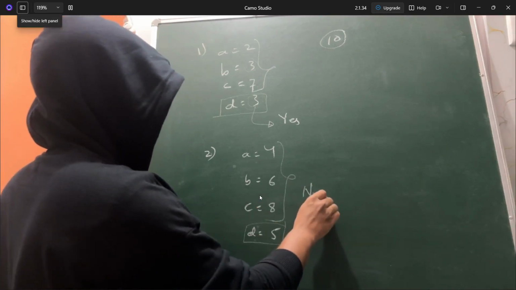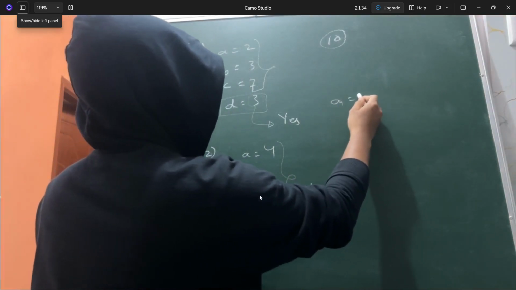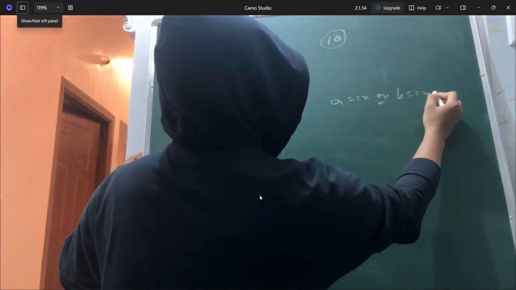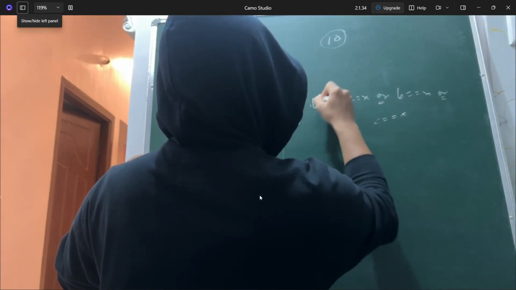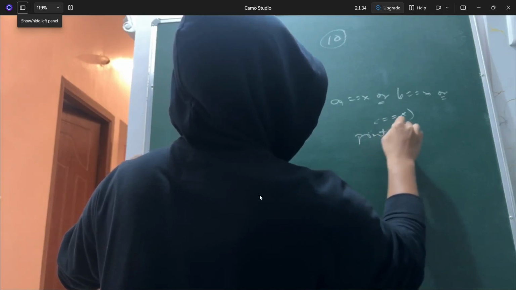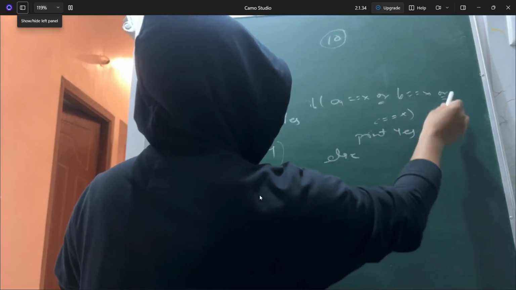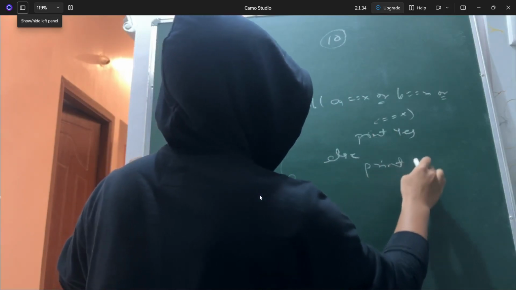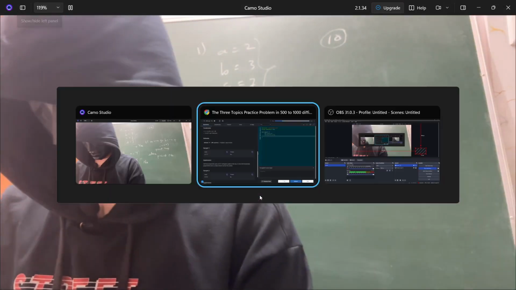So basically, what we will have to do is see if A equals X, or B equals X, or C equals X. If these are the conditions, then in that case we'll have to print yes. Else, since X is not matching with any of the topics that chef has read about, in that case we'll have to output no. So let's try to code it up.